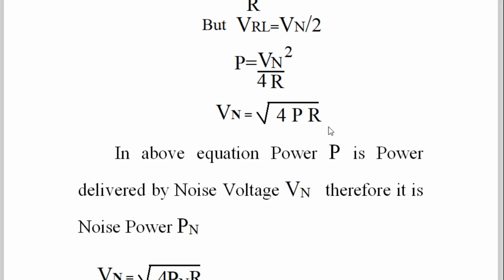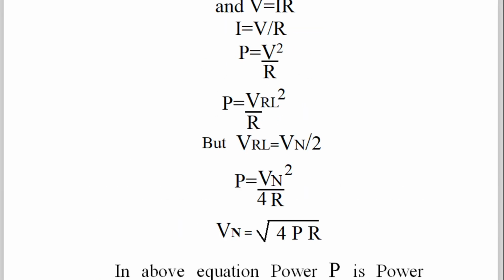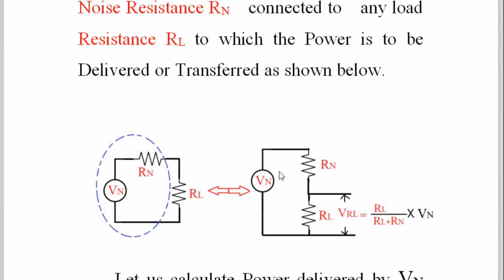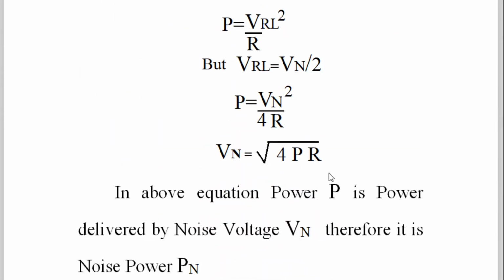Power P is equal to V into I, V is equal to I into R, and substitute that. And here also it is very simple potential divider logic. The voltage across this resistor, when we take it the same, is Vn by 2. So Vn is the noise voltage, and in this way the noise voltage term comes into this power, and therefore Vn is equal to under root 4PR.